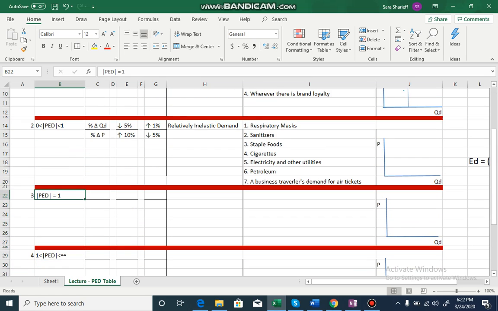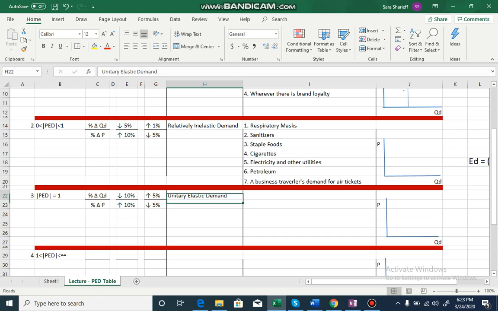Let's come to a third category where price elasticity of demand is exactly equal to 1. What does that mean? When is a fraction equal to 1? When the numerator is the same as the denominator. In this case, the percentage change in quantity demanded is the same as the percentage change in price. If, let's say, price is increasing by 10%, then quantity demanded is falling by 10%. If price is, let's say, falling by 5%, quantity demanded is increasing by 5%. This type of demand is known as unitary elastic demand.